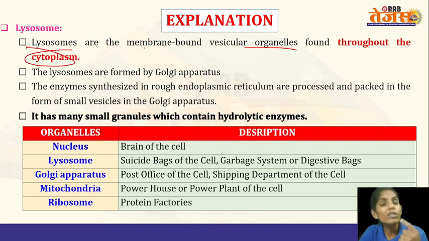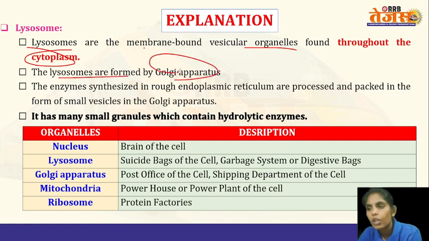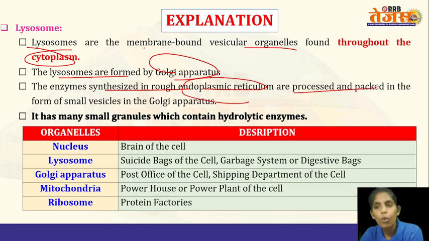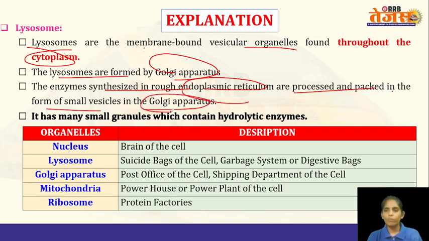They are single membrane-bound cell organelles, and the lysosomes are formed by the Golgi apparatus. The enzymes synthesized in the rough endoplasmic reticulum are processed and packed in the form of small vesicles in the Golgi apparatus. So lysosomes are known as the digestive bags or suicidal bags, or you can also call them the garbage system of the cell.